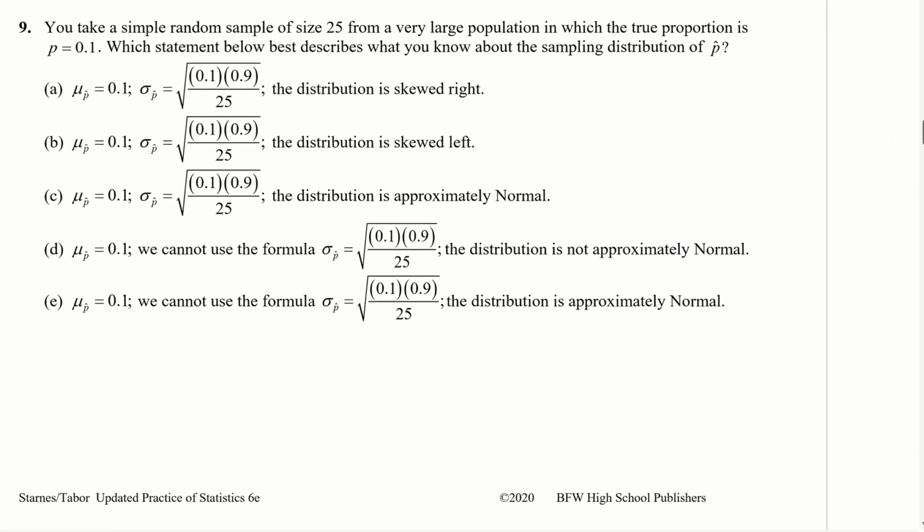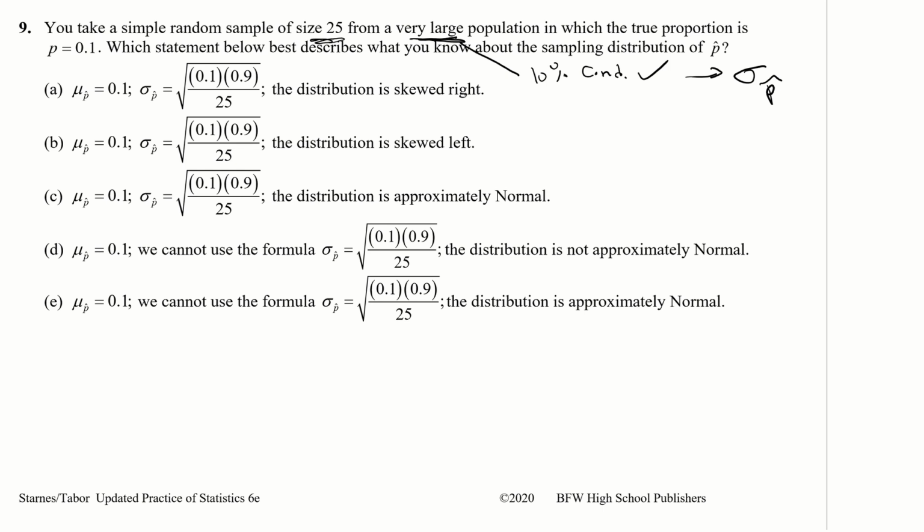All right, number 9. You take a simple random sample of size 25 from a very large population in which the true proportion is p equals 0.1. Which statement below best describes what you know about the sampling distribution of p hat? The simple random sample is of size 25 from a very large population. That means the 10% condition is satisfied, which means that you can use the sigma p hat formula.